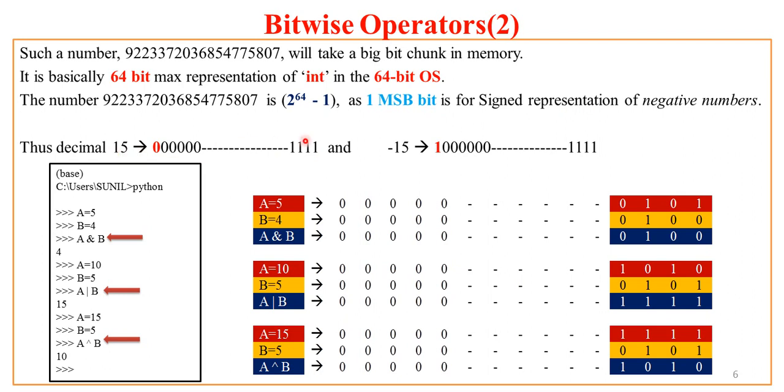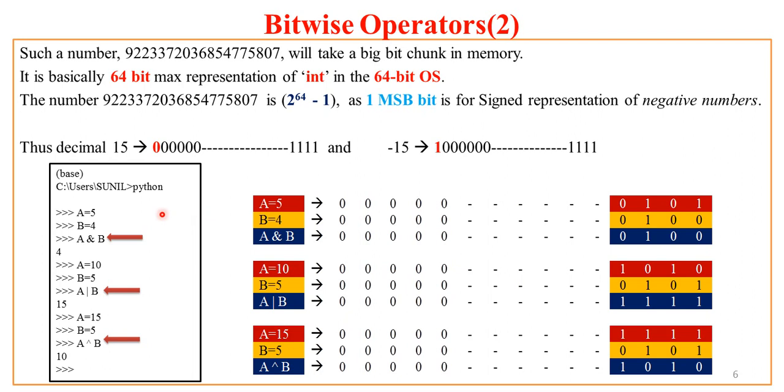For example, 15. In the 64-bit representation, these bits will be all 0 and the last 4 will be 1. But do remember, the first MSB is 0. In the case of minus 15, everything is the same except the first MSB is 1, showing that it is a negative number.